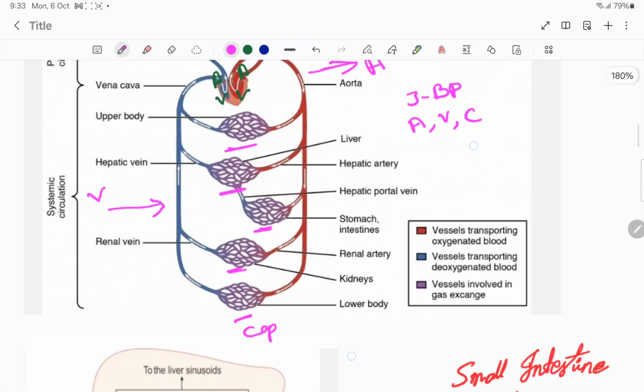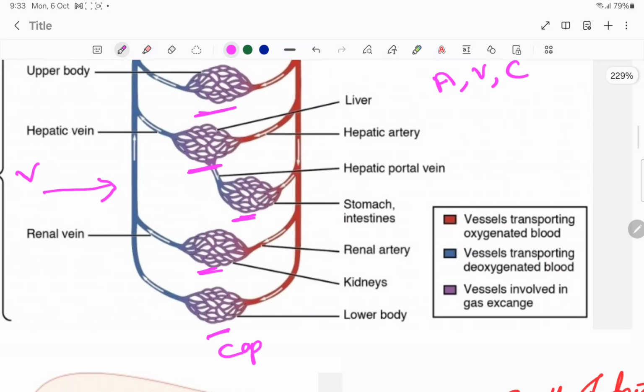Okay, so as I said, see, the intestine is situated here, the small intestine, and this small intestine has many capillaries. Okay, which is nothing but the stomach intestines. From the capillaries the drugs are absorbed and go into venules, then ultimately form veins, nothing but the hepatic portal vein.